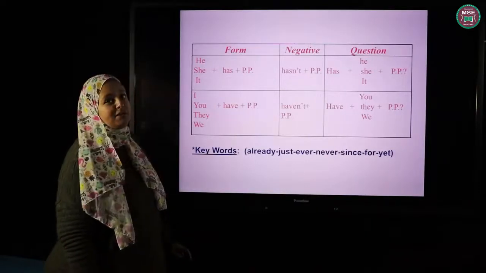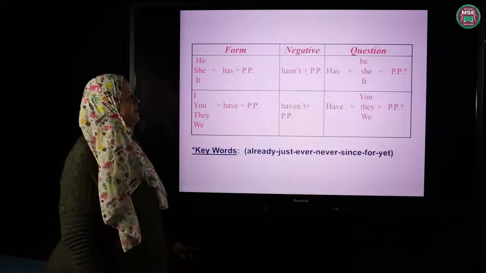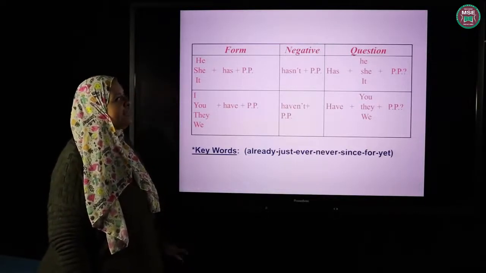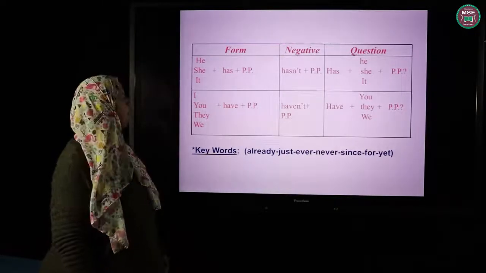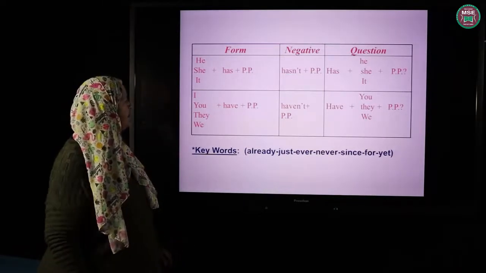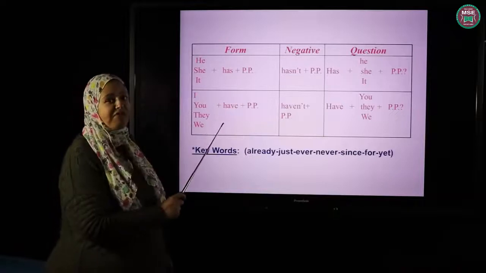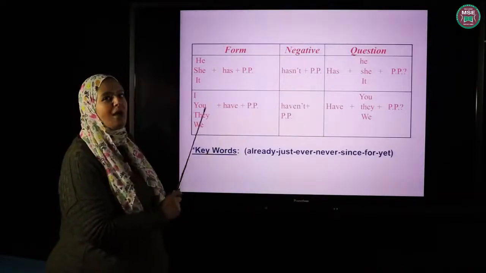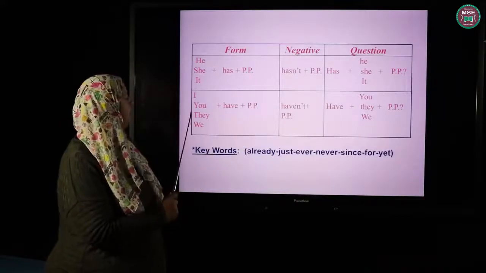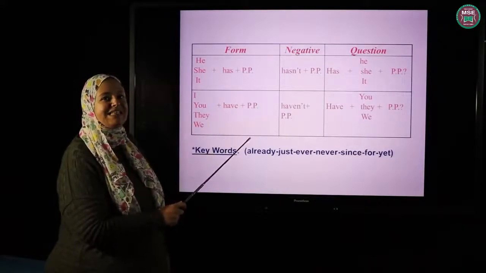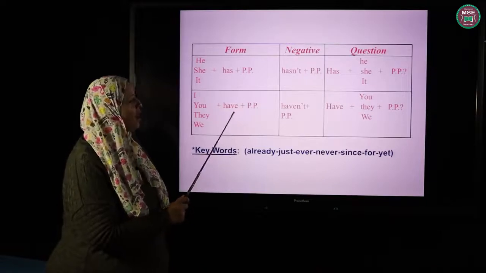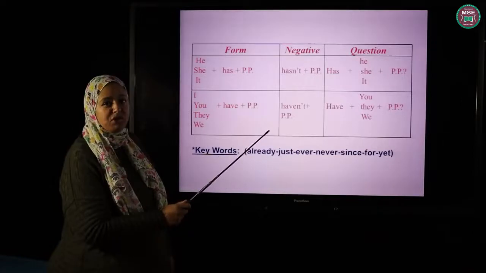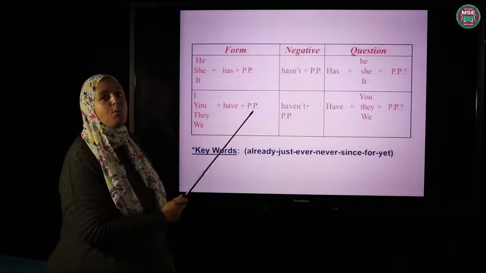If I want to form the negative from he has done, for example, I will say he hasn't done. If I want to ask a question, it would be has he done? With I, you, they and we, use have and also the past participle of the verb. So we say you have finished. We have seen. Negative, I haven't done. Question, have you finished? Have they moved?